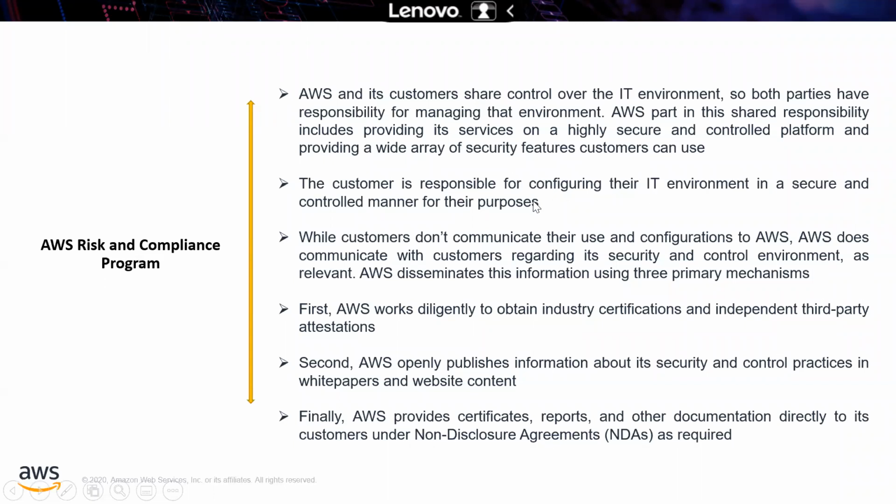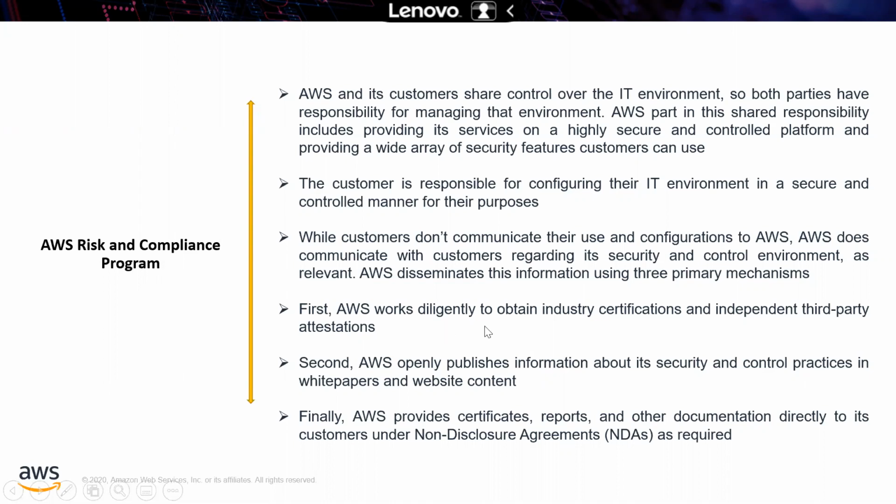From the customer's perspective, they are responsible for configuring their IT environment in a secure and controlled manner for their own purposes. While customers don't communicate their use and configurations to AWS, AWS does communicate with customers regarding its security and control environment, as relevant. AWS disseminates this information using three primary mechanisms, which I have mentioned over here.